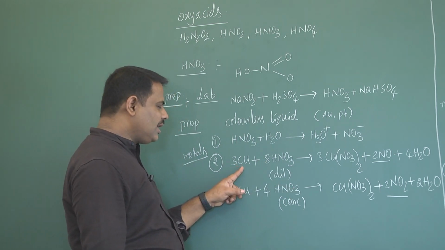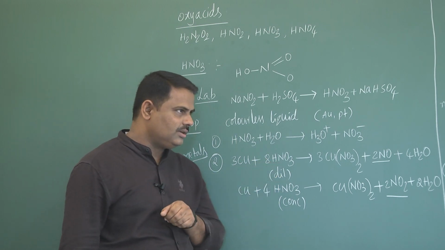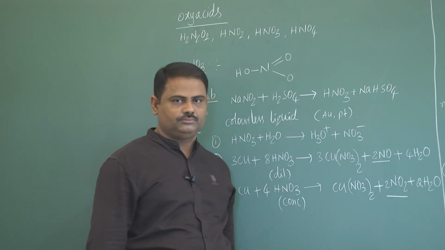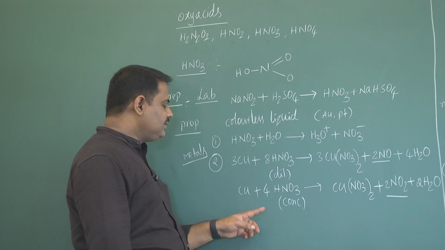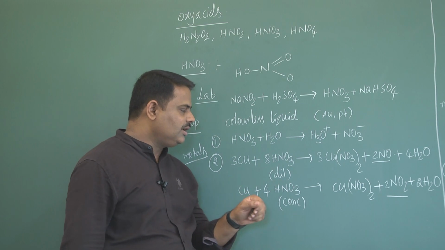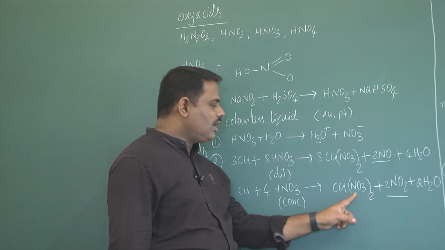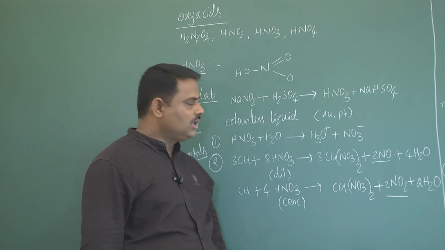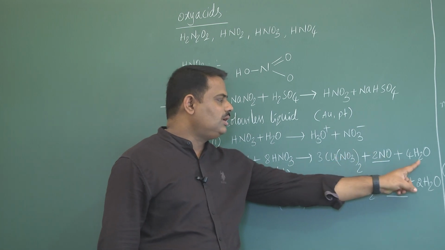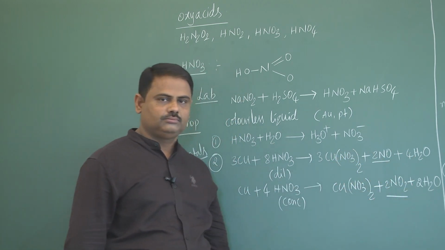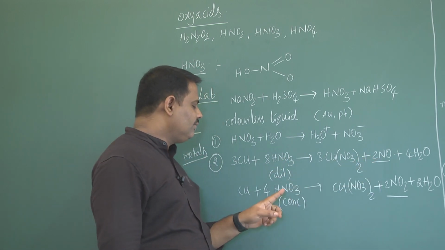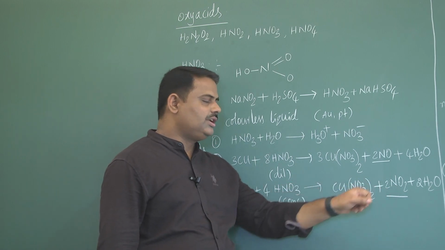When copper reacts with dilute nitric acid, it gives copper nitrate and NO. Whereas, when copper reacts with concentrated nitric acid, then we will get copper nitrate and NO2. Among these two reactions, you identify copper nitrate and water are common for both. Here with dilute HNO3 we will get NO, with concentrated HNO3 you are getting NO2.